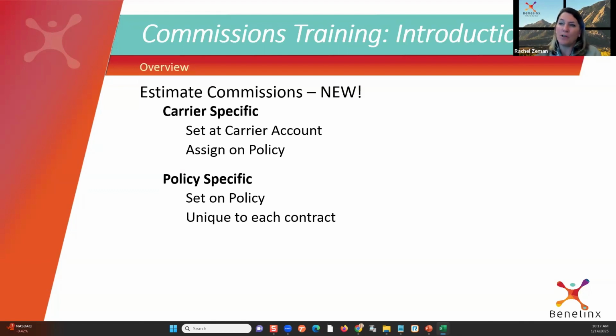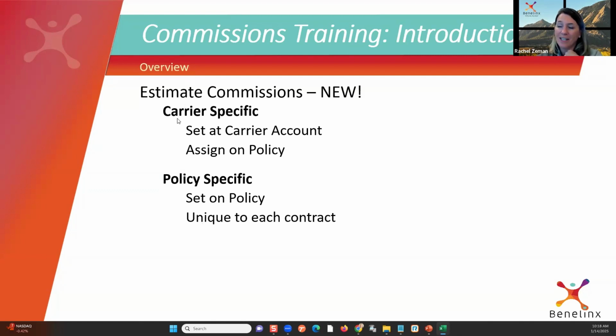So we have to decide how we want to track that. If we want to track it, we have two different options. We can set it at the carrier level. I have sold Anthem and I have 4 different products I'm selling and I get paid 4 different ways. I can create 4 records under Anthem. And then when you go in to build a policy and you create an Anthem medical policy, it only pulls in the options to select those commission estimates. The other option, based on some of our larger agencies, is that their comp is so specific at the policy level that they wanted us to build it so we could set it at the policy level. Each policy could be unique.